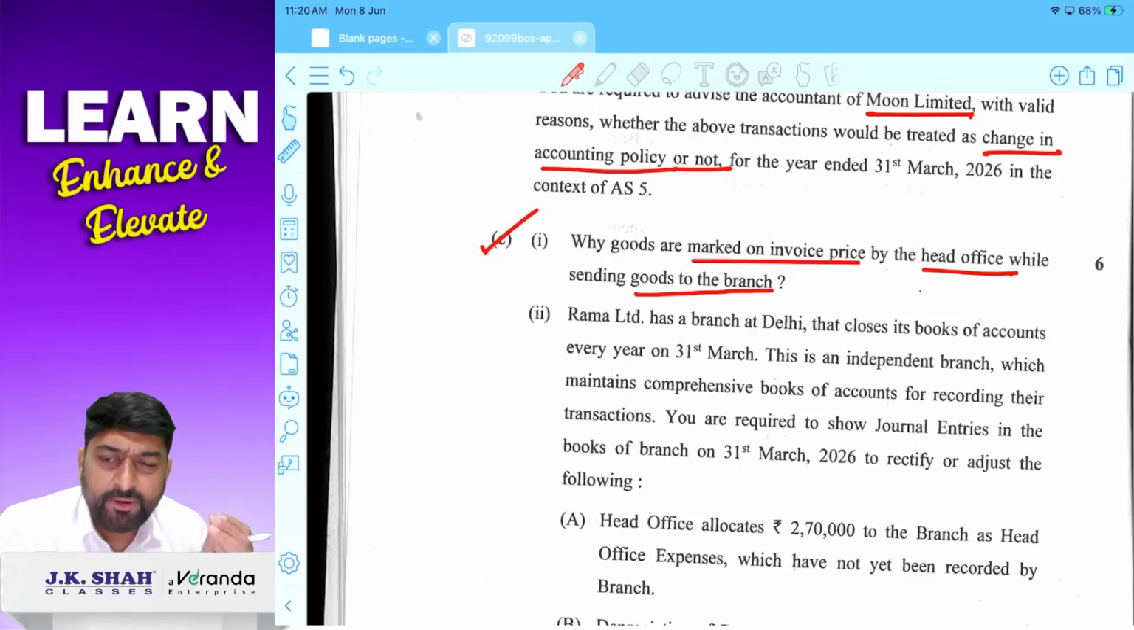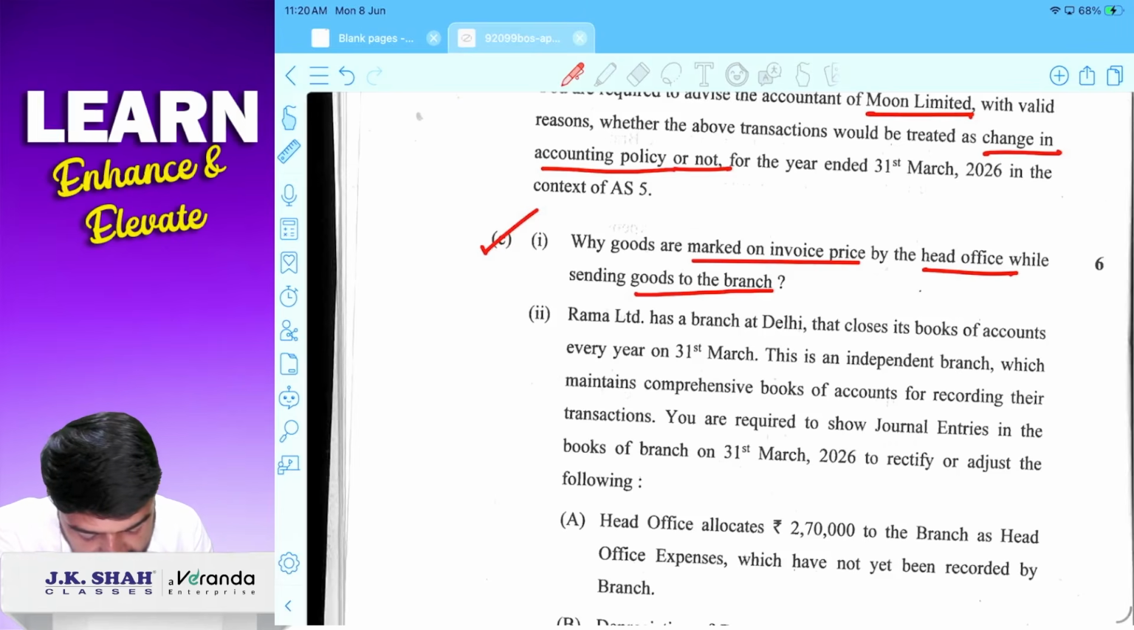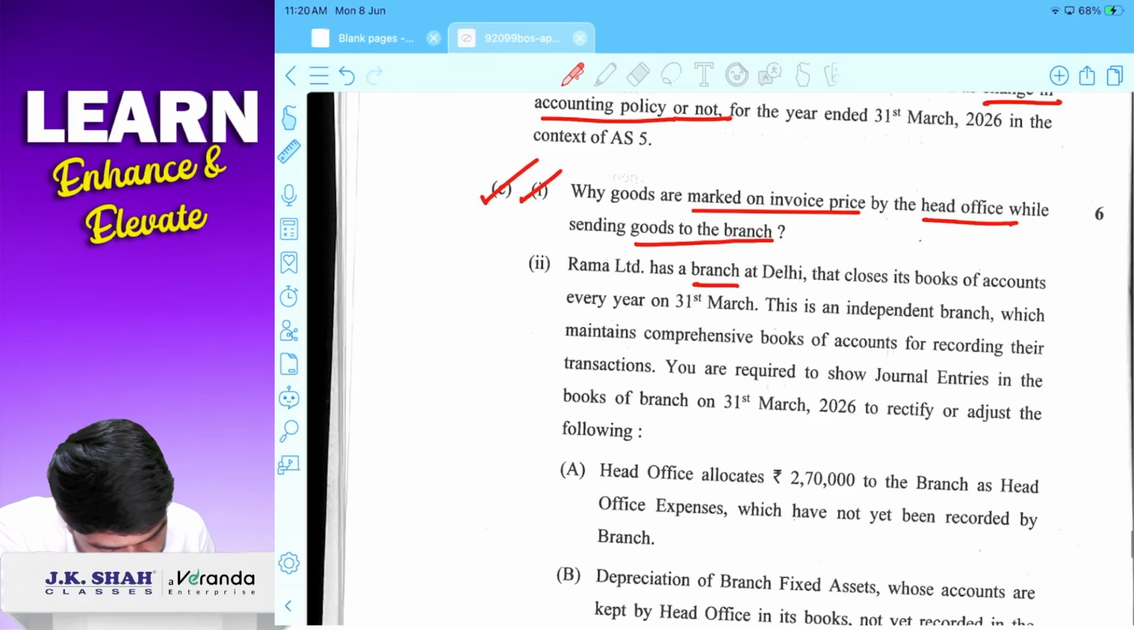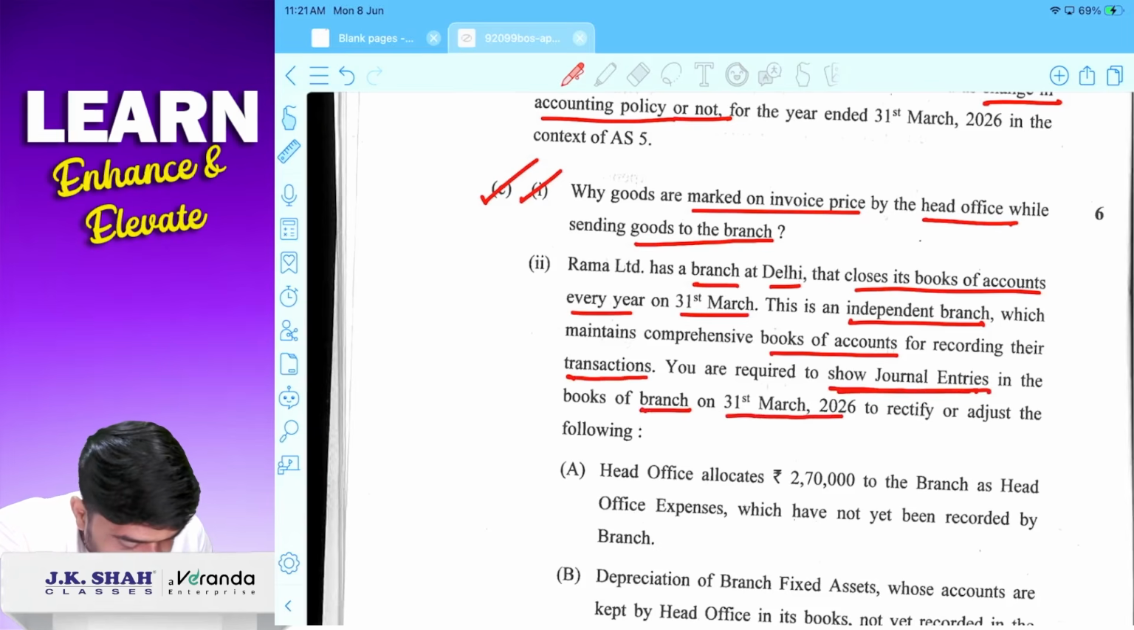Then you can write for better inventory control, they can send goods. Correct? For uniformity of profit margin, they can send goods. Correct? At invoice price. So this was there. Rama Limited has branch at Delhi that close its books of accounts every year on 31st March. This is independent branch which maintains comprehensive books of accounts. For recording their transactions, you are required to show journal entries in the books of branch on 31st March 26 to rectify or adjust the following.